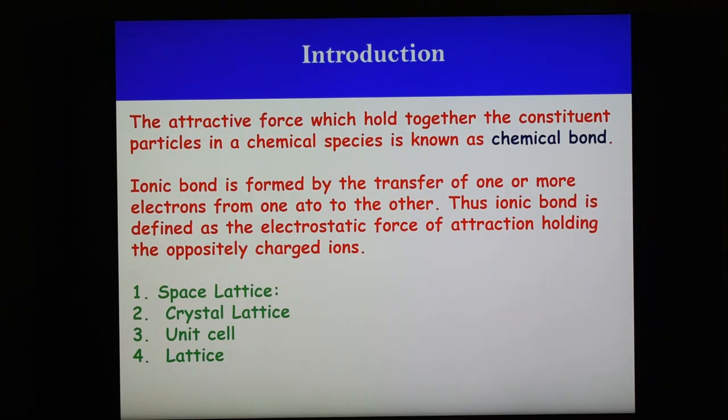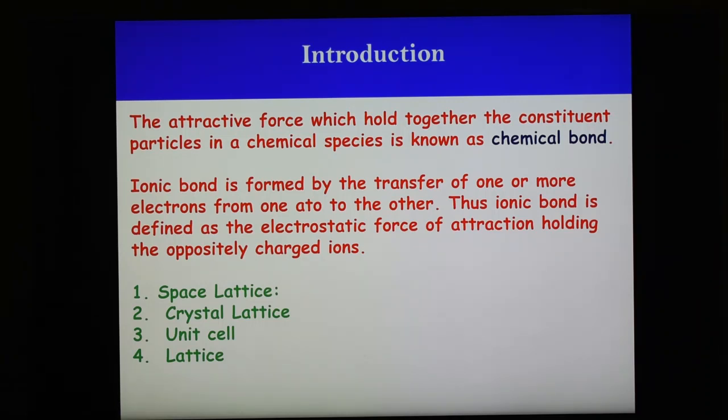And now what is the unit cell? We can define the unit cell as the smallest building unit which repeats in the crystal. And also we can say that for every crystal lattice, it is possible to select a group of lattice points which is repeated again and again.